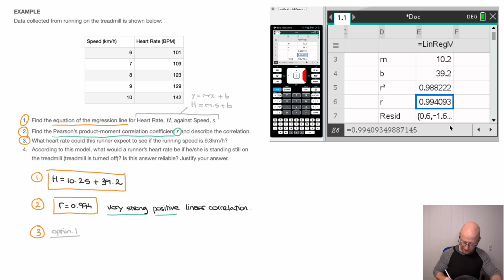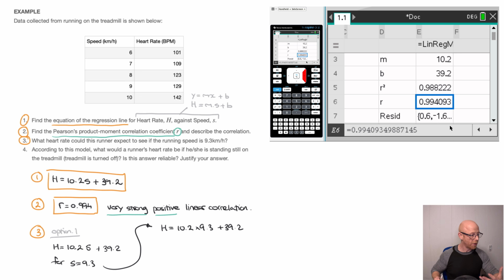And in fact, I'll quickly copy that. That's h, which equals 10.2 times s plus 39.2. And so going back to the question, if s is equal to 9.3, I'll say for s equals 9.3, with this line's equation, we'll quickly find that h is equal to 10.2 times 9.3 plus 39.2. And so on the calculator, all we have to do now is calculate all of this.